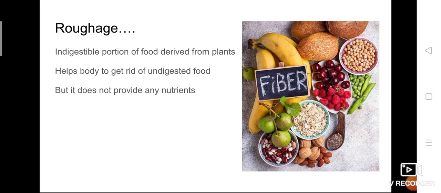If you take carbohydrates, proteins, fats, vitamins, and minerals, they are doing some functions. But roughage doesn't have any nutrient. What will it do? It helps to eliminate the undigested food from our body. So these are some food items which are rich in roughage. Roughage, otherwise, is also called fiber.